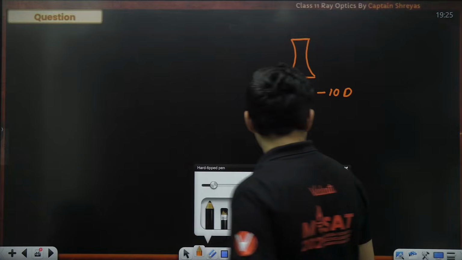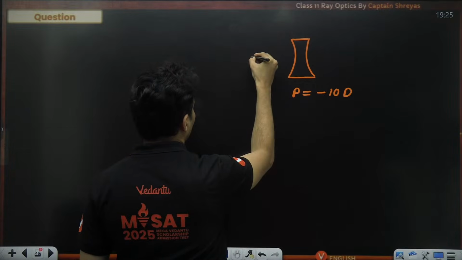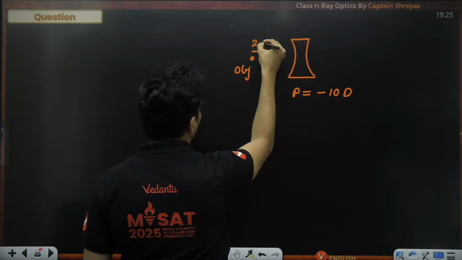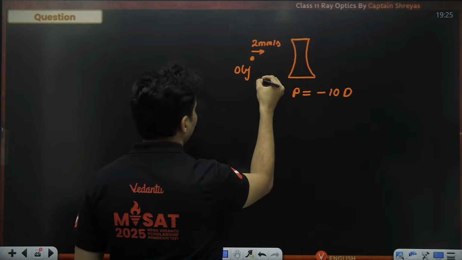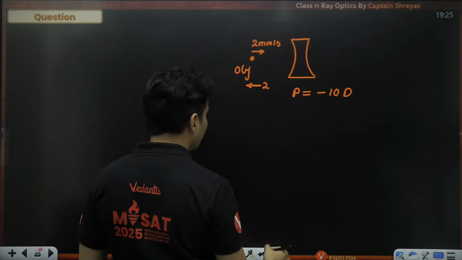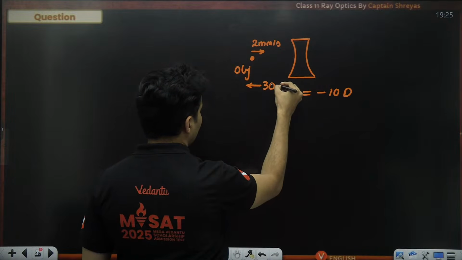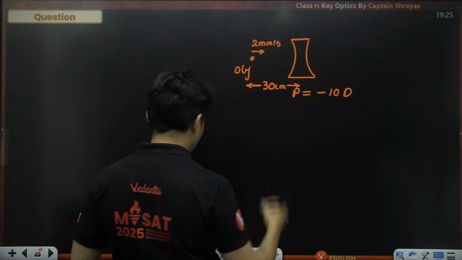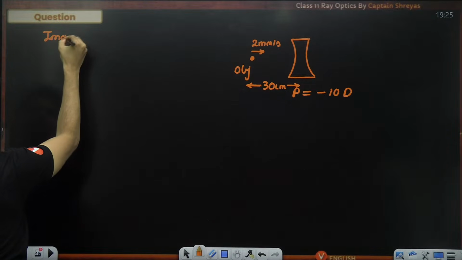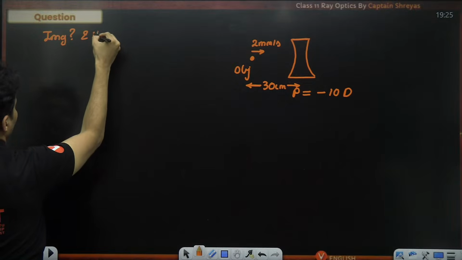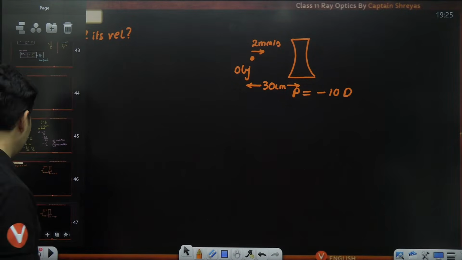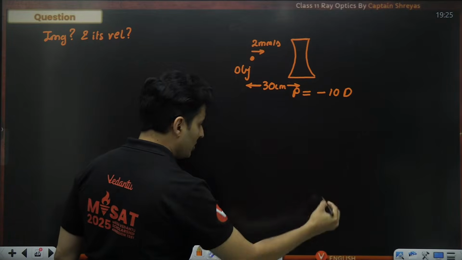It is also told that there is an object moving at 2 millimeters per second like this, and it is at a distance of 30 centimeters from the lens. The question is, find the nature of the image and its velocity. Let's try this question out.